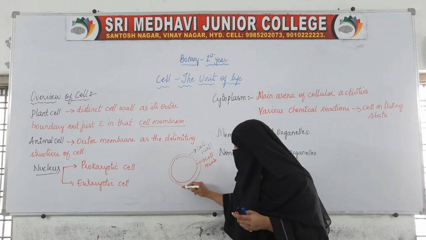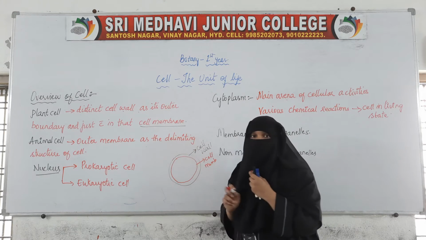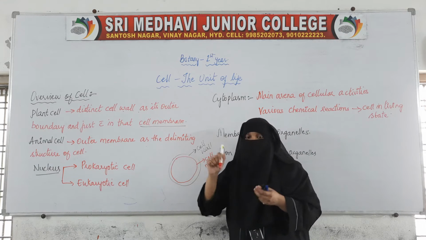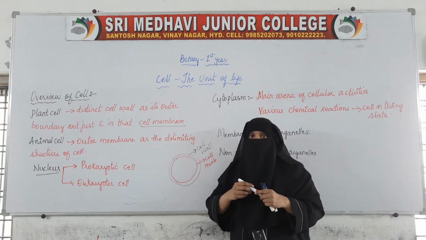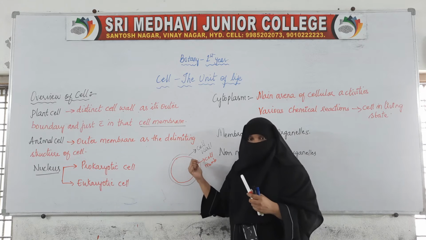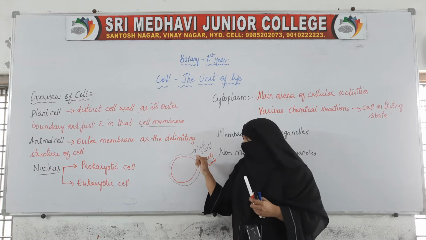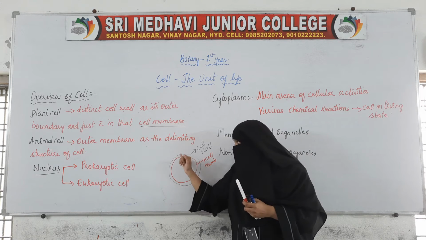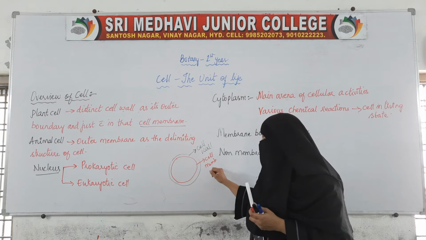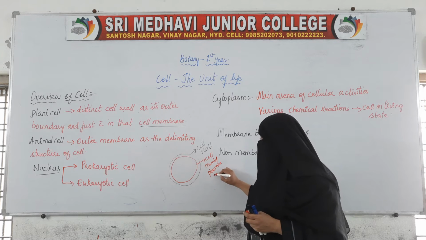So this is the distinct cell wall, which is the outer boundary of the cell. This can be seen only in plant cell. It is unique in plant cell. This we have discussed when we were discussing the research done by the discoveries of Schwann. So he said that the plant cell will have the outer boundary which is called the cell wall, and just within this boundary another membrane is present, and we call this membrane the cell membrane, or we can even call it the plasma membrane.